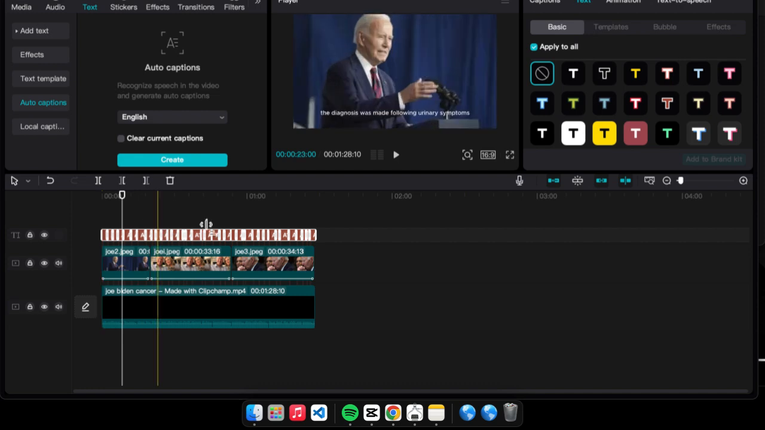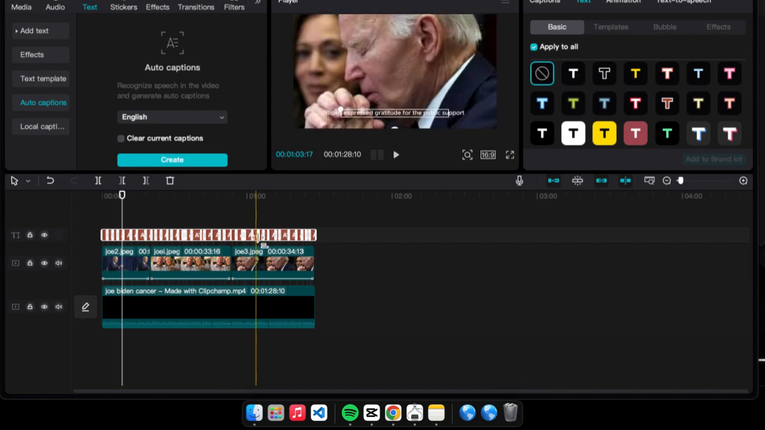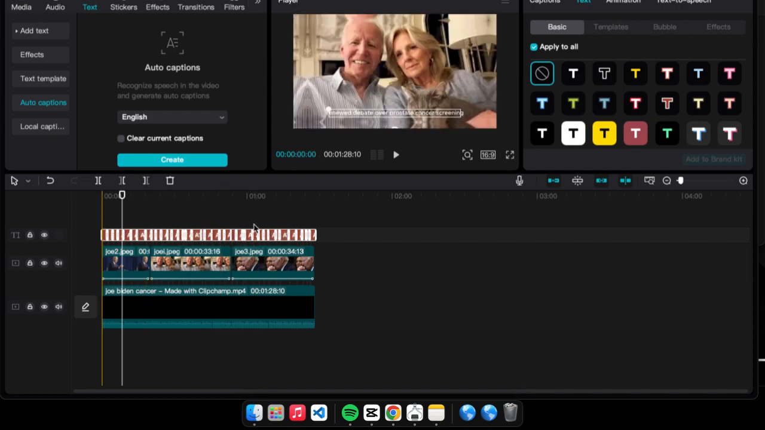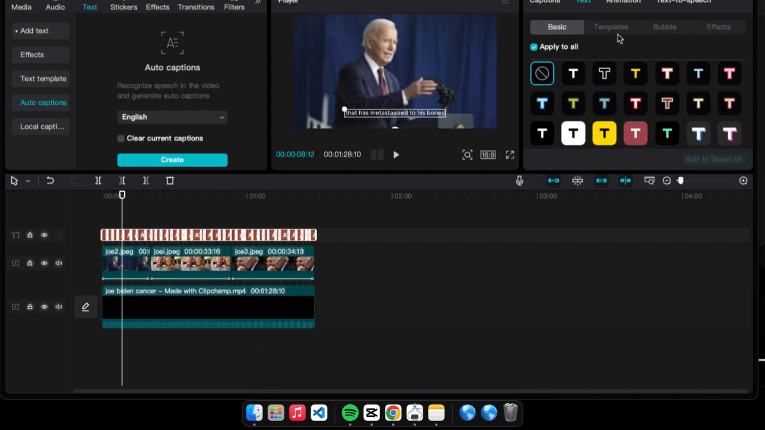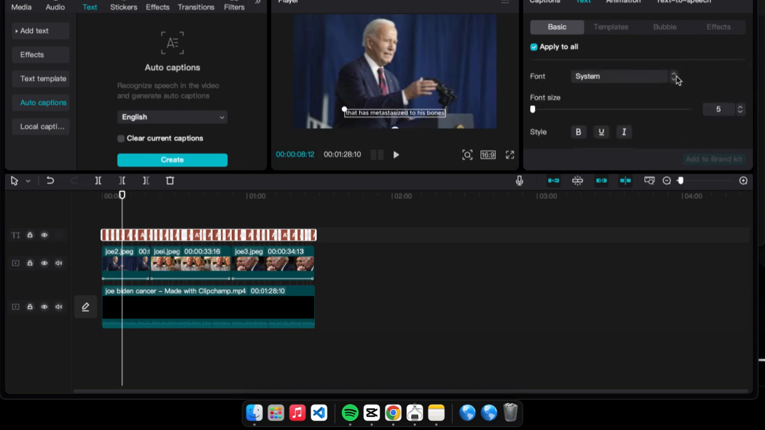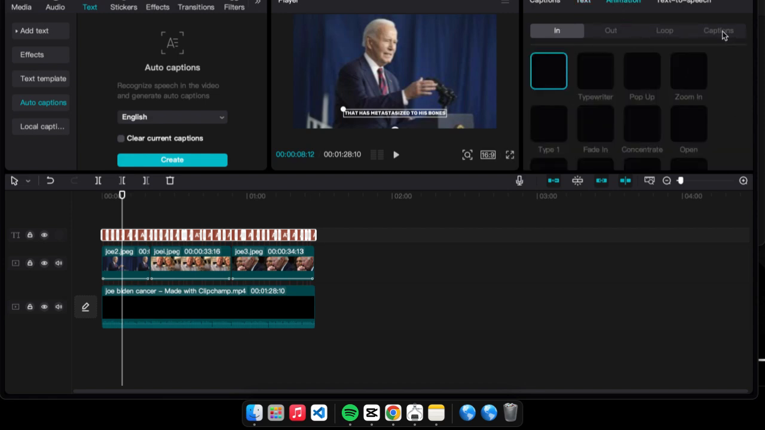So let's continue. Now we have gotten our caption, right? So the next thing we are going to do is to format this caption. So I'm just going to come to text, and under text, first of all, I want to change my text style, so I can just use this, which is here. Then I want it to be all caps lock. So I do this. So the next thing I want to do, I want to go to animation and click on caption.